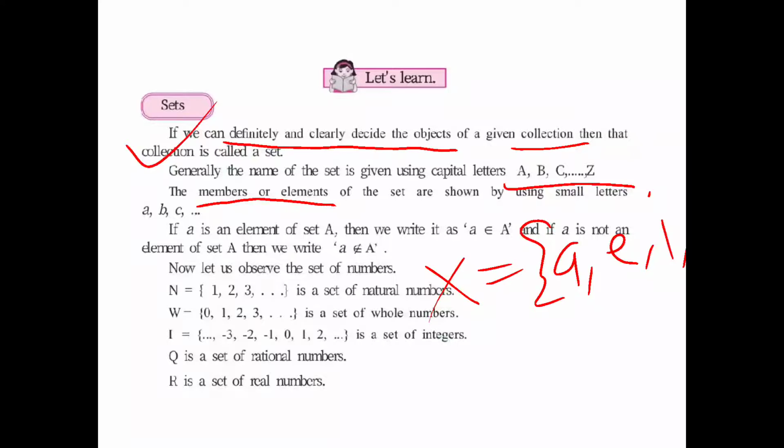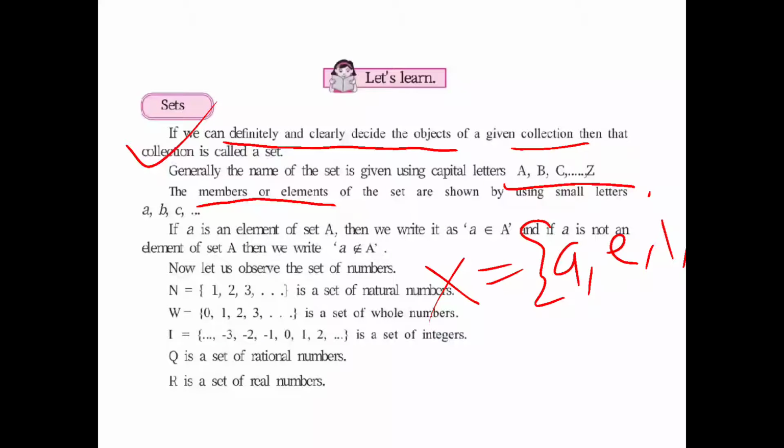Next is a is an element of set A. This can be written as a, this symbol is called belongs to. How it is read? a belongs to A, correct? So again I'll repeat it.